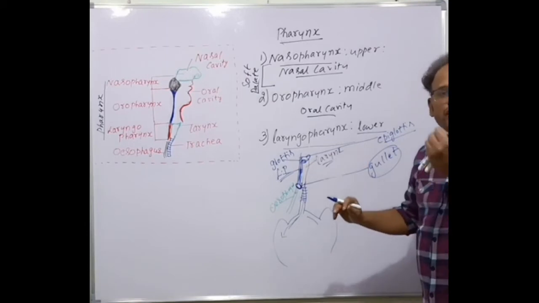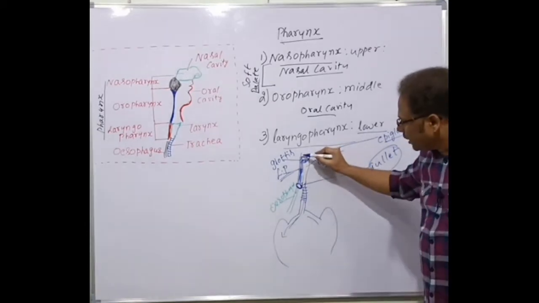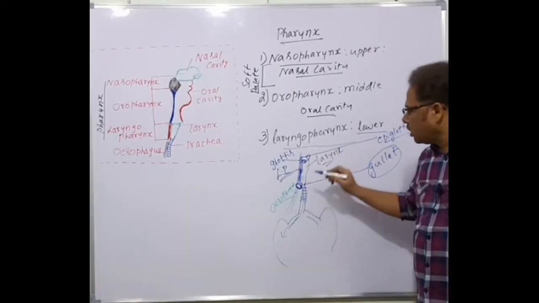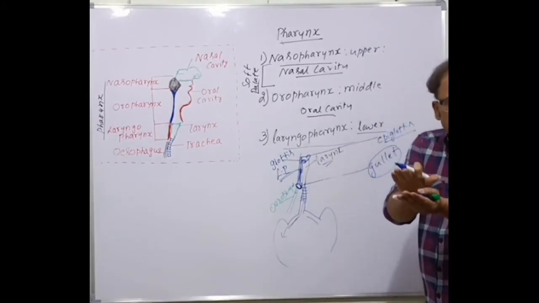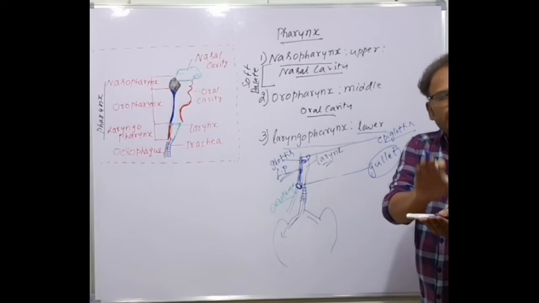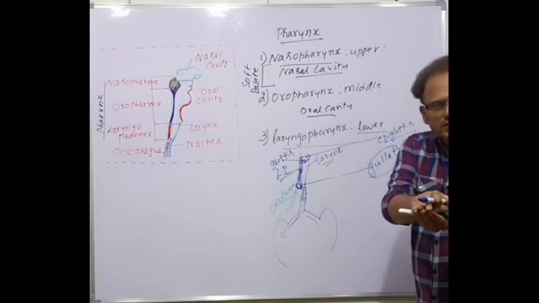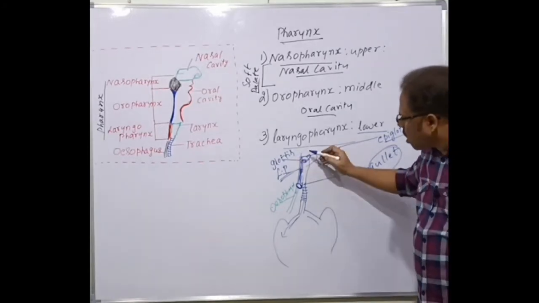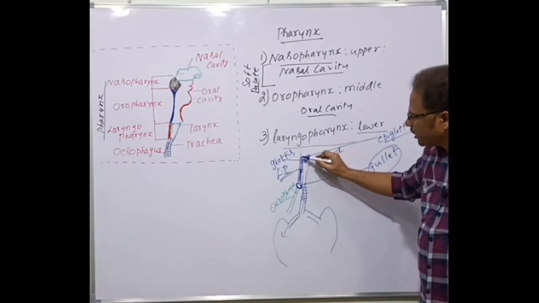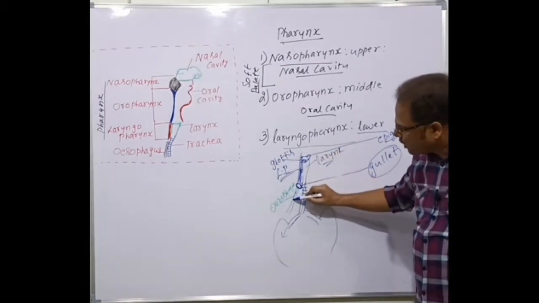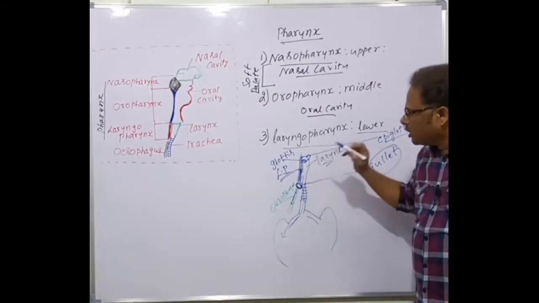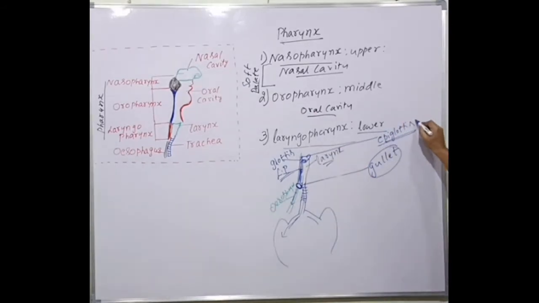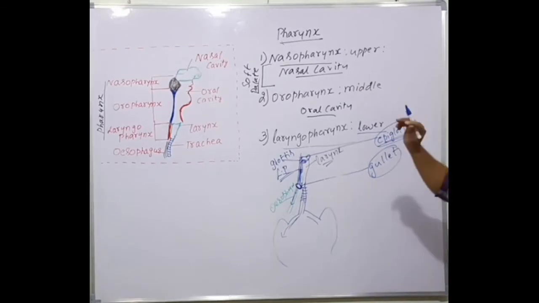When we swallow, the food enters only into the esophagus, but not into the larynx. Why? Because the epiglottis closes the glottis. The food enters only into the esophagus in this direction, because of the presence of the elastic cartilage structure called the epiglottis.